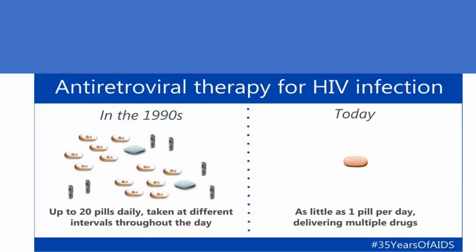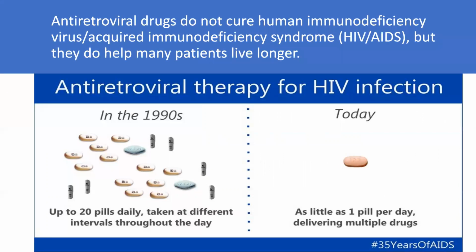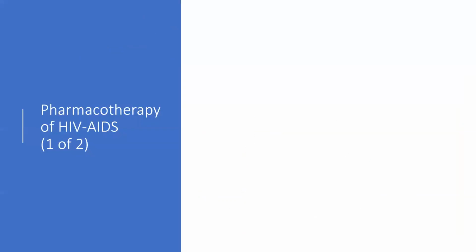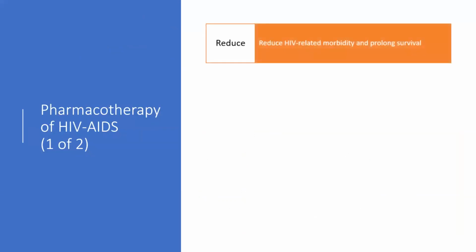Now, there was one antiretroviral therapy for HIV infection in the 1990s that we used, up to 20 pills daily, taken at different intervals throughout the day. But today, with advancement, as little as 1 pill per day is delivering multiple drugs. So we have advanced our antiretroviral therapy. But these do not cure the human immunodeficiency virus, acquired immunodeficiency syndrome, HIV or AIDS, but they do help many patients live longer lives.